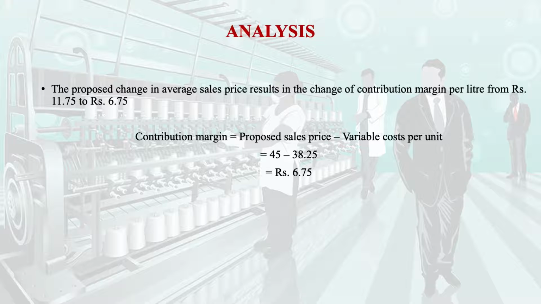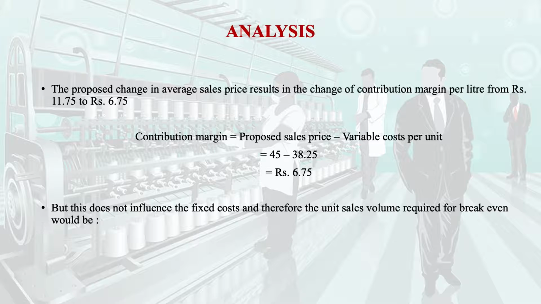If you just see, earlier the price was rupees 50, and if you deduct 38.25 as a variable cost, you will get contribution margin as 11.75. Now the price is 45, so the contribution margin is rupees 6.75.